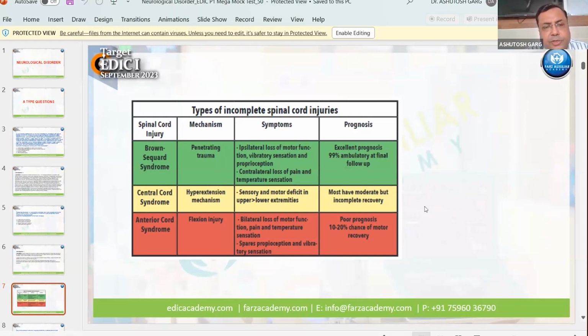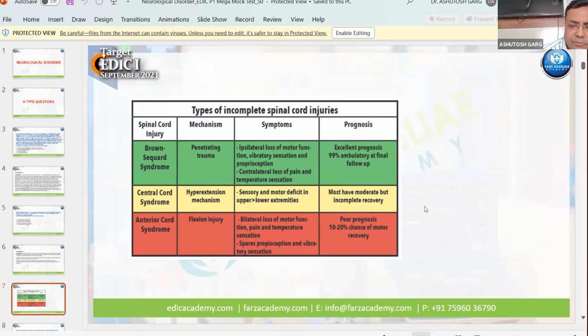Anterior cord syndrome, the mechanism is the flexion injury. So there is a bilateral loss of motor function, pain and temperature sensation, and also proprioception and vibratory sensation. It has very poor prognosis, only 10 to 20% chances of motor recovery.